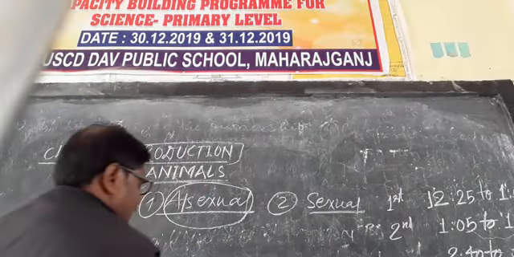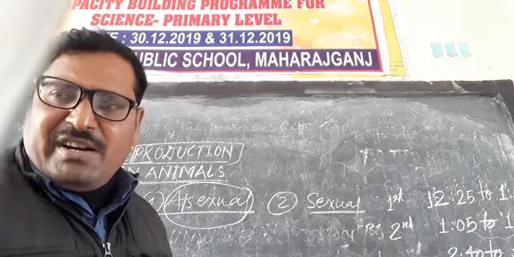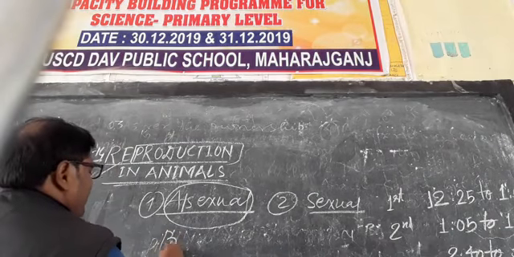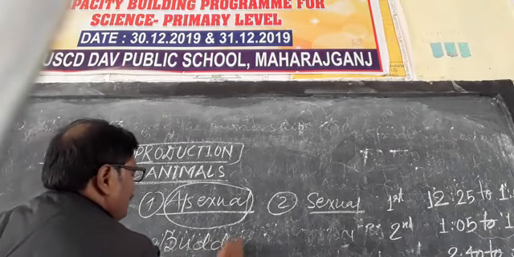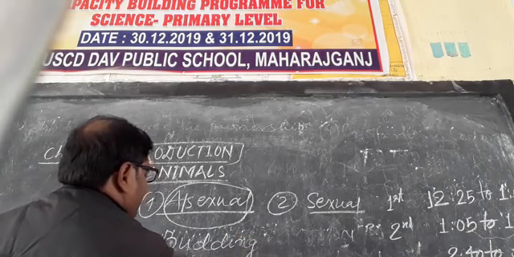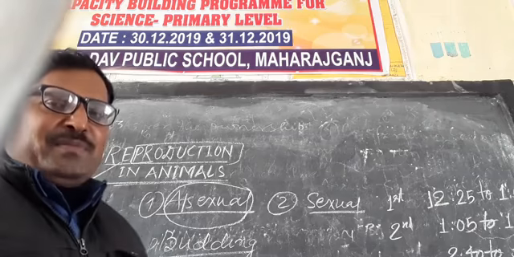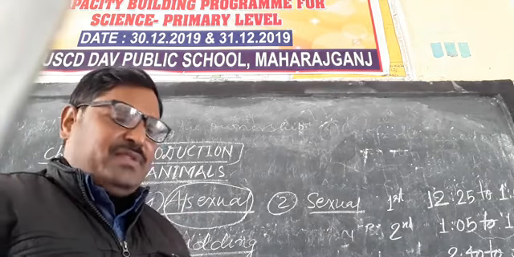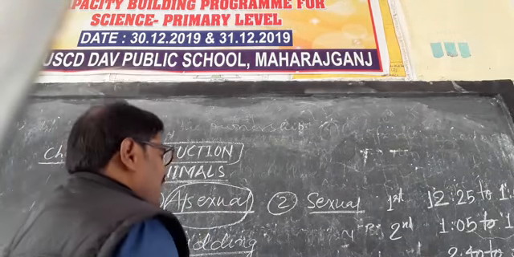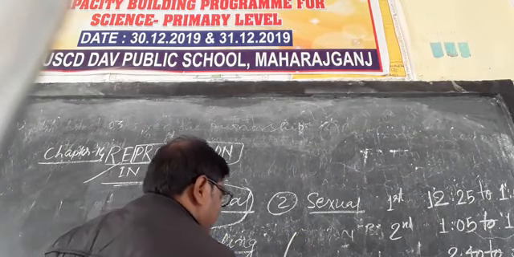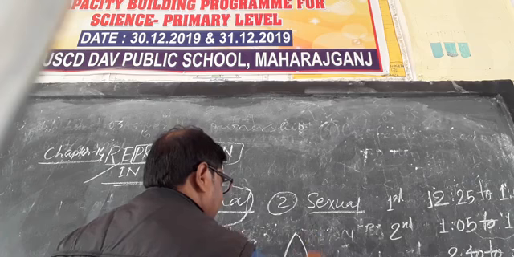In the budding process, what happens? In budding, as the name is clear, it is an asexual mode of reproduction in which a bud develops from the parental body part of an individual. As for example, let this be the figure of the hydra.